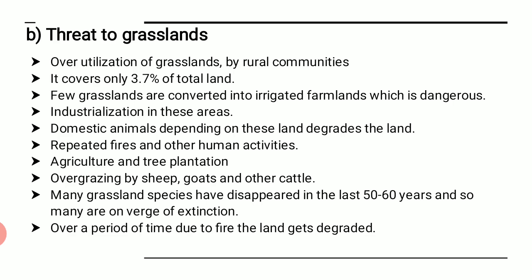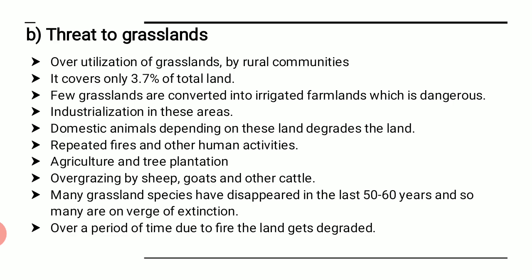Next comes up is many grassland species have disappeared in the last 50-60 years. Even we have not seen those species, and they have already become extinct, and there are many such species which will not survive even for a small period of time. That means they are on the verge of extinction. એ ખતમ થવાના આરે છે.